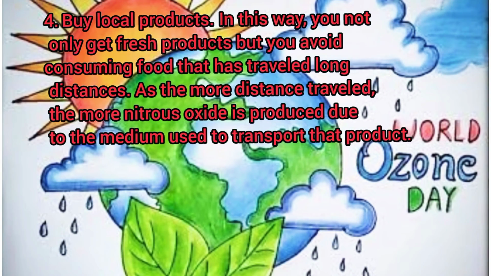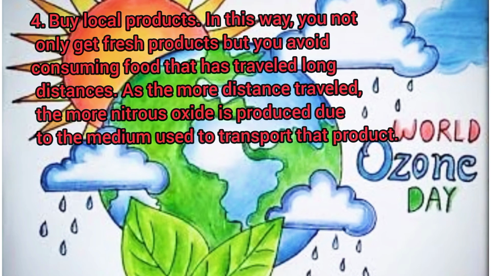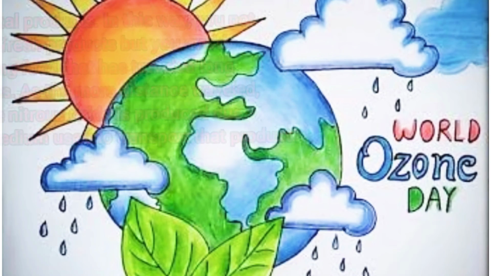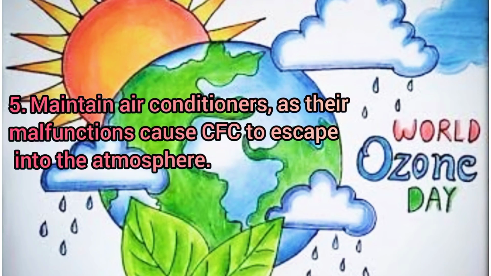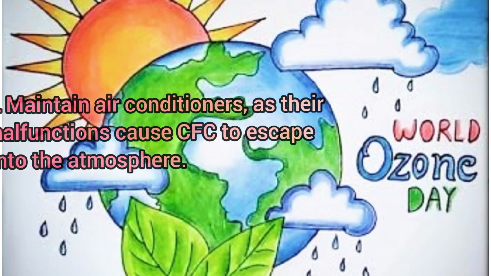In this way, you not only get fresh products, but you avoid consuming food that has traveled a long distance, as the more distance traveled, the more nitrous oxide is produced due to the medium used to transport that product. Number 5, maintain air conditioners, as their malfunctioning causes CFCs to escape into the atmosphere.